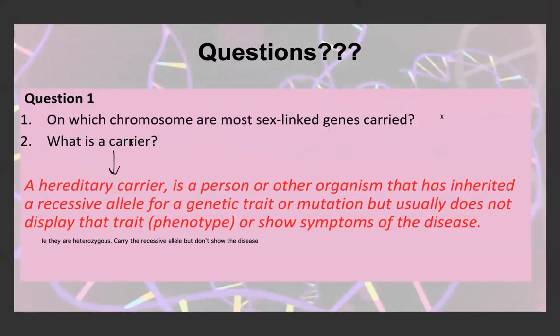If we look at some quick questions: on which chromosome are most sex-linked genes carried? We know obviously this is X. And what is a carrier? We know that a hereditary carrier is a person or other organism that has inherited a recessive allele for a genetic trait or mutation, but usually does not display that trait in their phenotype or show symptoms of the disease because we know it's masked by the other allele.